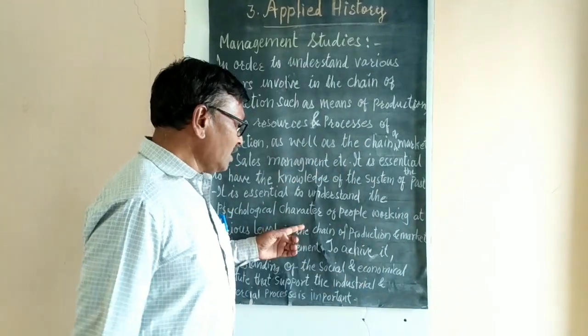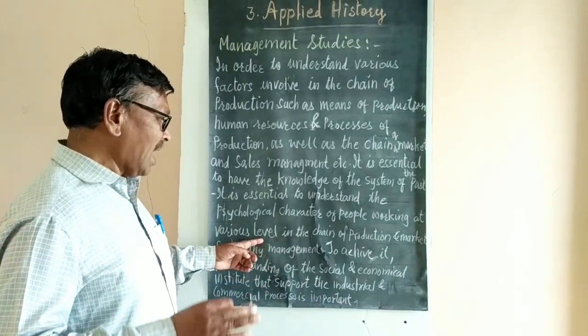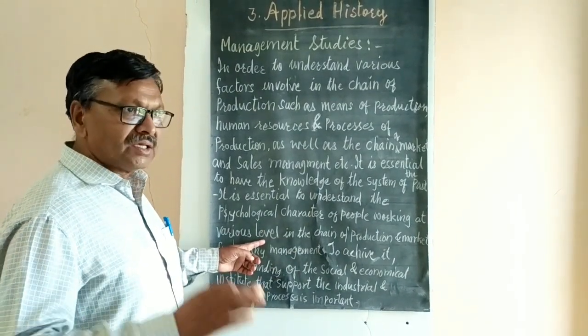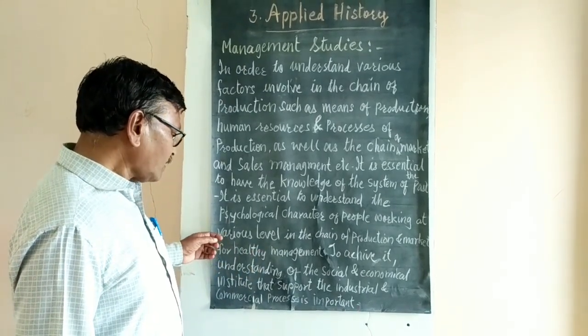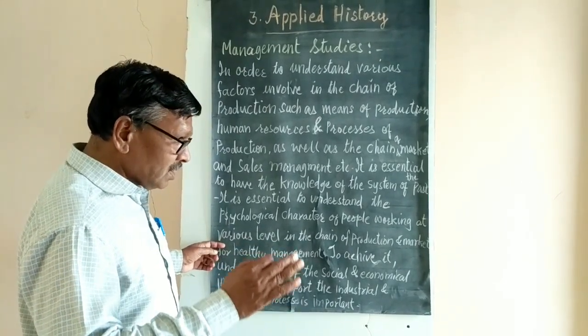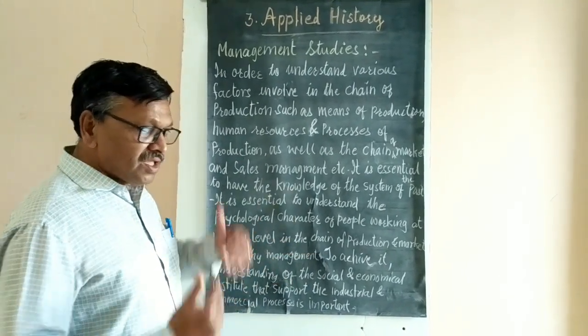So till the time the handle is ready, people are working on this. It is the chain of production, and we have to find out the psychology of the people and let them work.